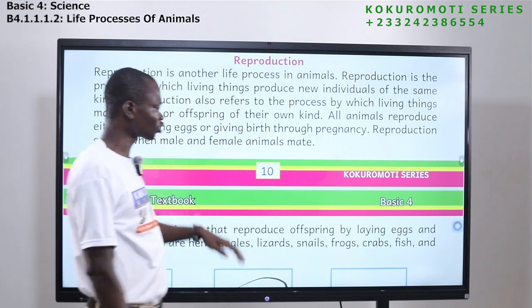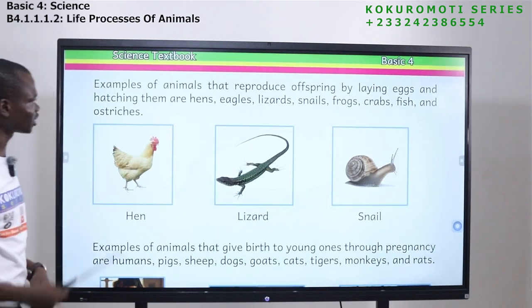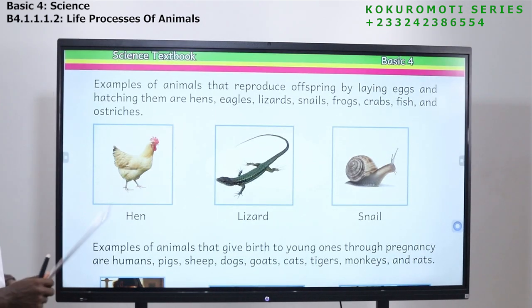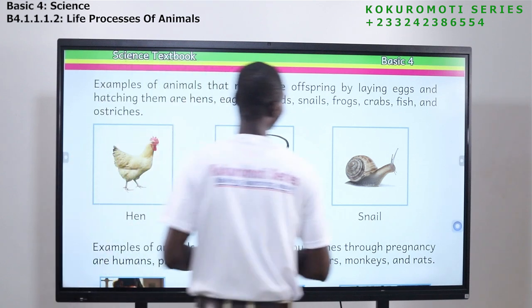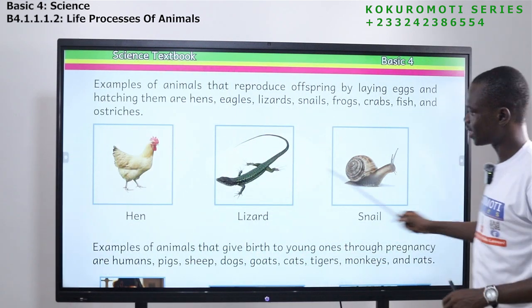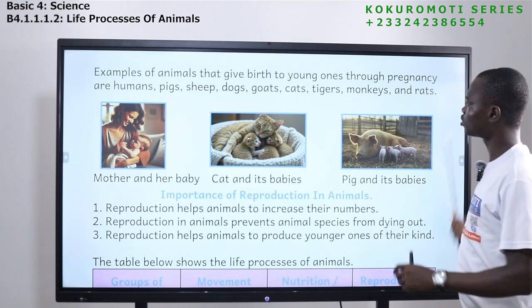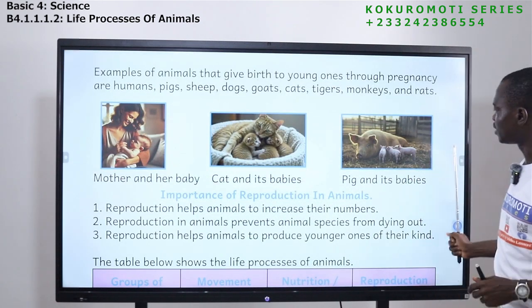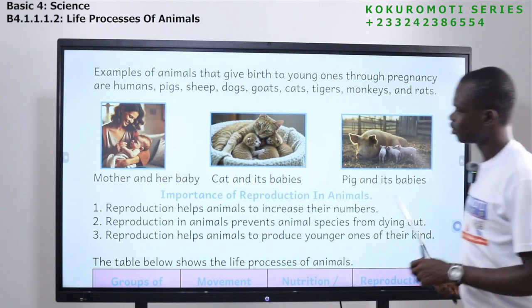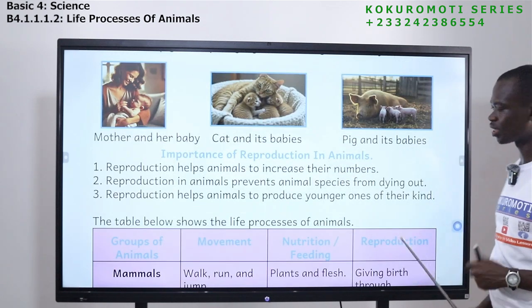Okay, so now let's move on. We have these animals here. So examples of animals that reproduce offspring by laying eggs. So these animals, they lay eggs. Now let's look at these animals. These animals too, they become pregnant and deliver. Now let's look at the importance of reproduction in animals.